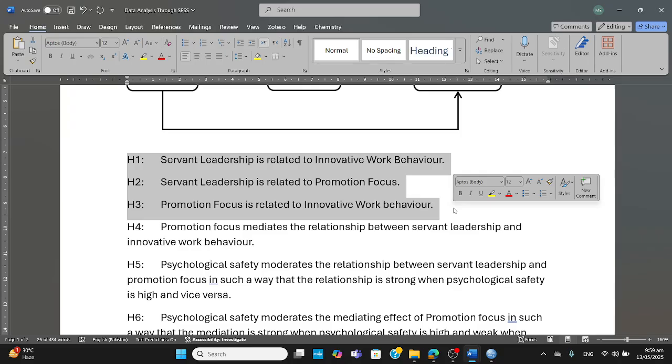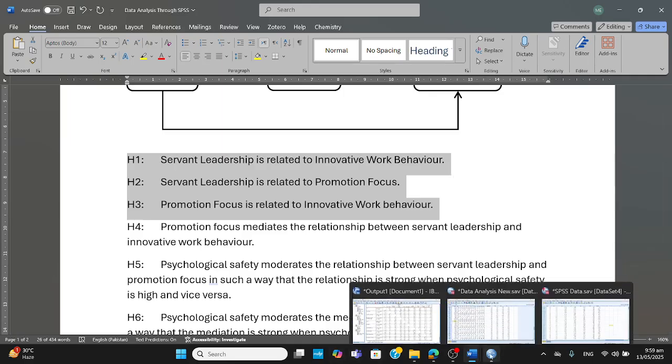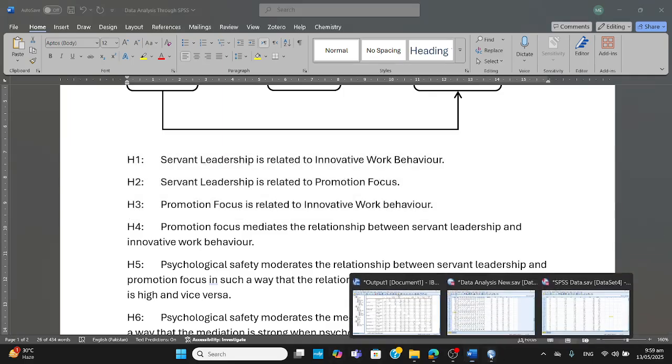Now, first, I would discuss it with the help of a very simple one that is called simple regression, and then we would teach it to you with the help of hierarchical regression. So first, going to the simple regression, we go to the data now.